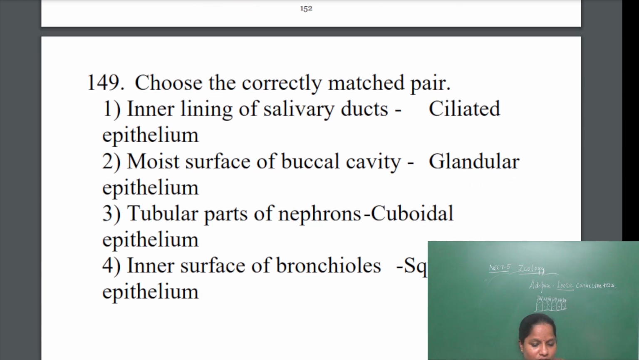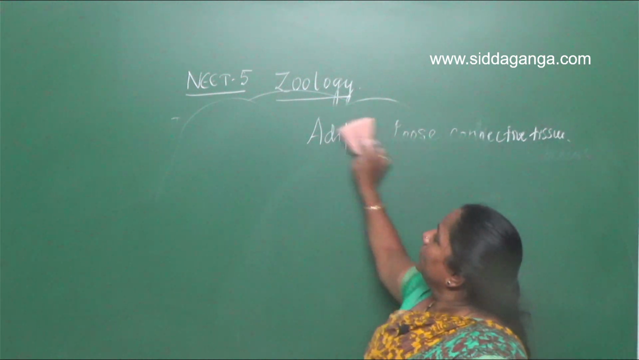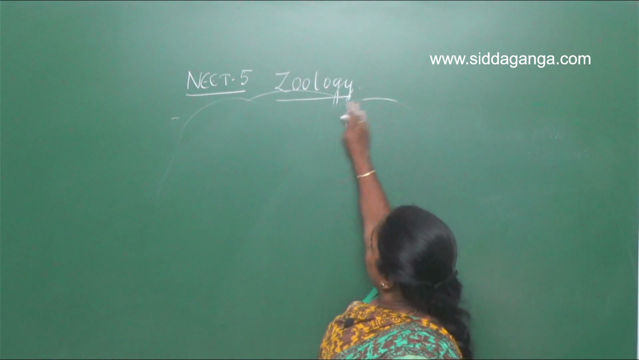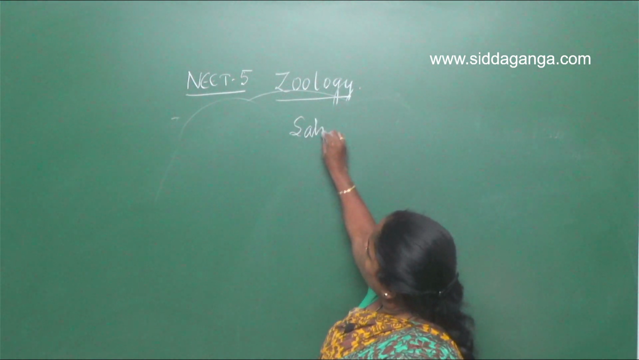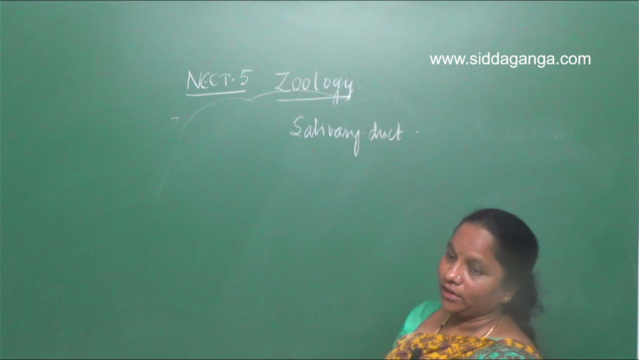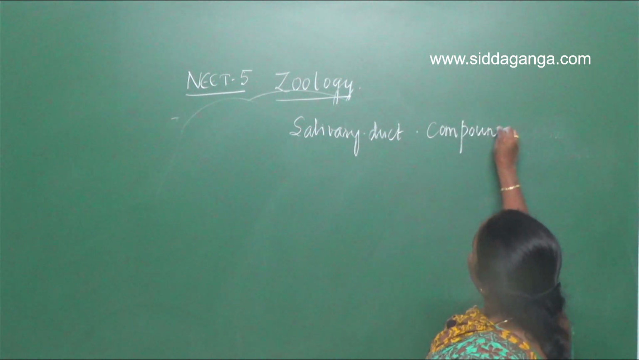Okay. The next question is, choose the correctly matched pair. So they have given inner lining of salivary duct, and they have given the answer as ciliated epithelium. Inner lining of salivary duct contains, inside the salivary duct we have compound epithelium present. Compound epithelium.